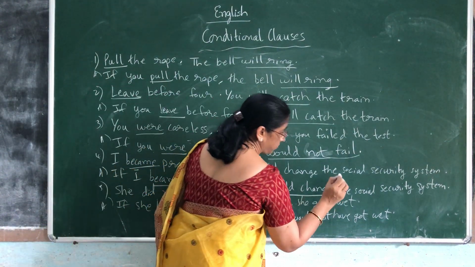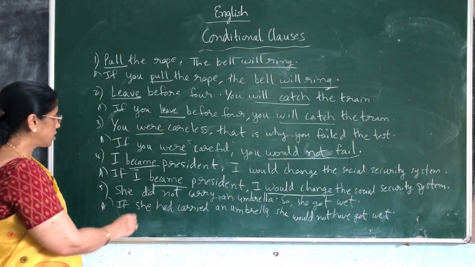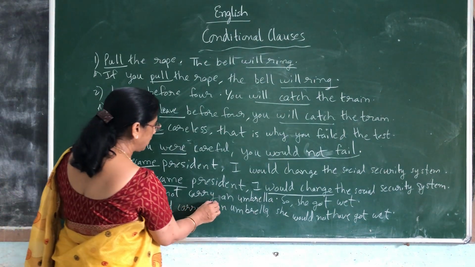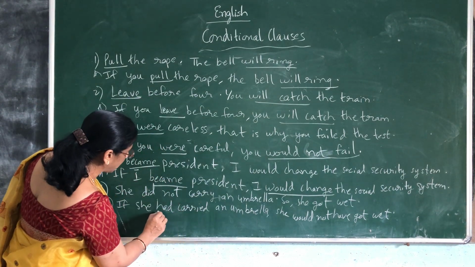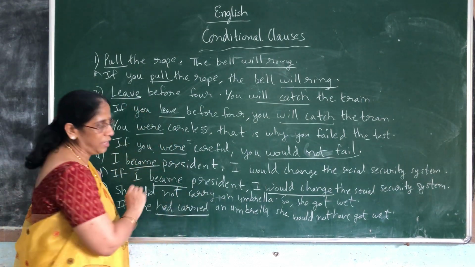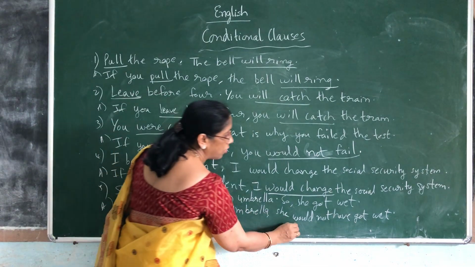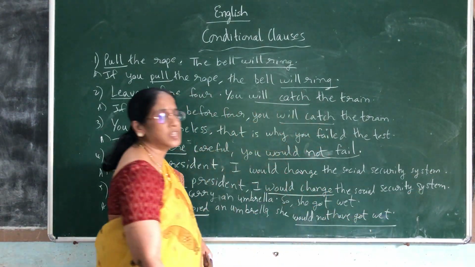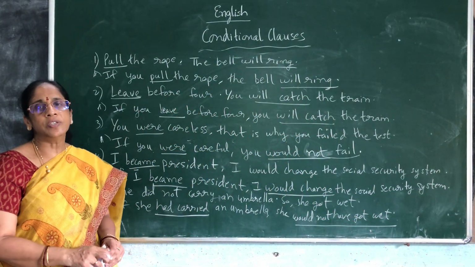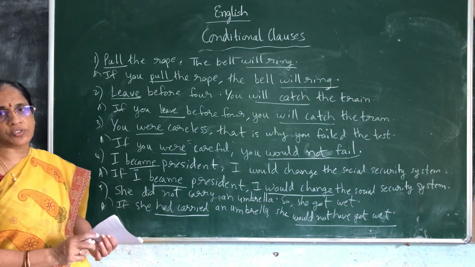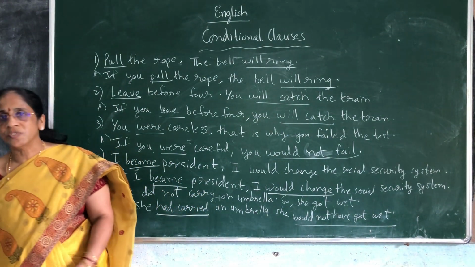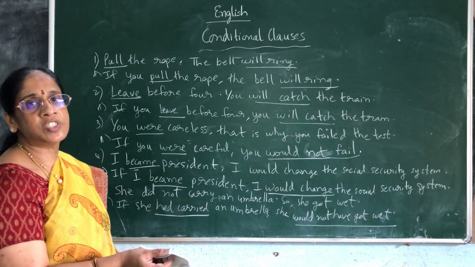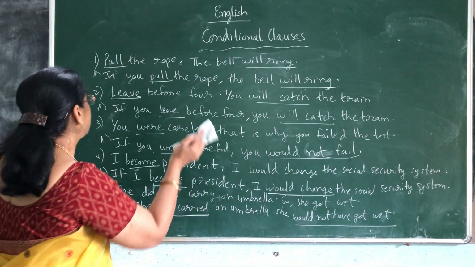Next one, see. Became. Is it used or not? Would change. Okay? Then next coming to carry. Here it is given, did not carry is there. So here what is the condition? What is the type we are using? If she had carried, she would not have got wet. Is it clear, children, now? Like this, you should identify which type is used. Based on the tense which is used, based on the structure of the sentence, you should be able to identify which type of clause it is used.